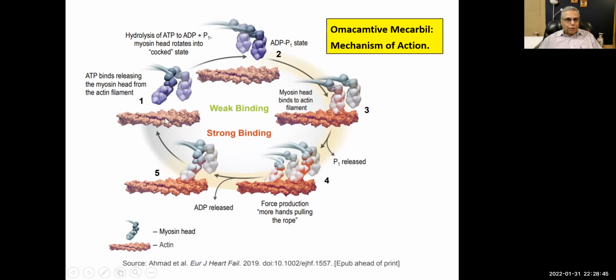To detach from the actin filament, myosin needs ATP. It does not need ATP for the power stroke; it needs ATP to detach itself from the actin filament. And if you remember this, what do we call that? Rigor mortis. In a dead person, the body becomes stiff because the myosin and actin are bound to each other and there is no ATP available to separate them.